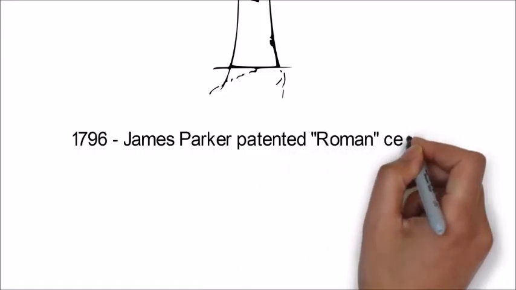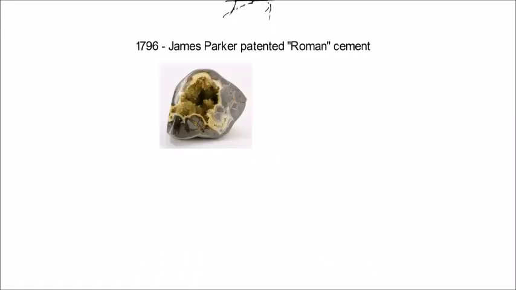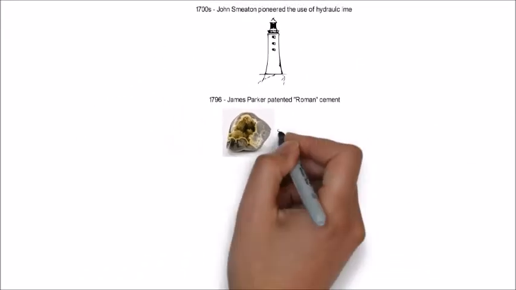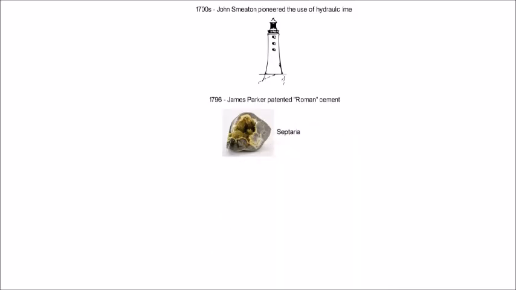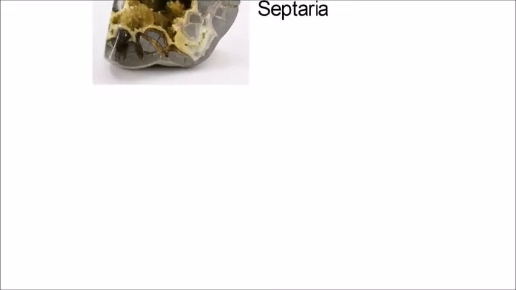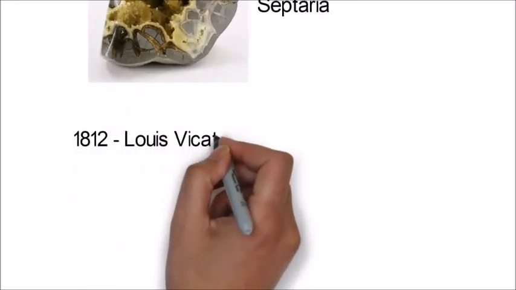James Parker developed what he called Roman cement and patented it in 1796. It was nothing like the materials used by the Romans, but was instead produced by burning septarian nodules. The success of Roman cement led other manufacturers to develop rival products by burning artificial mixtures of clay and chalk.